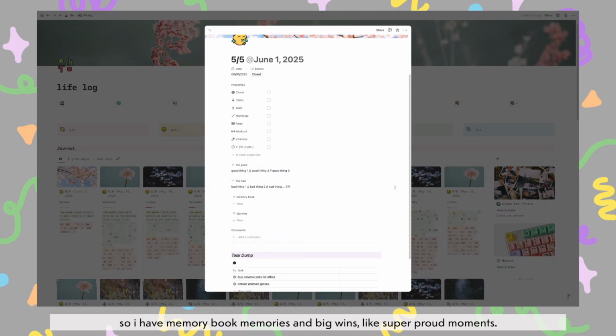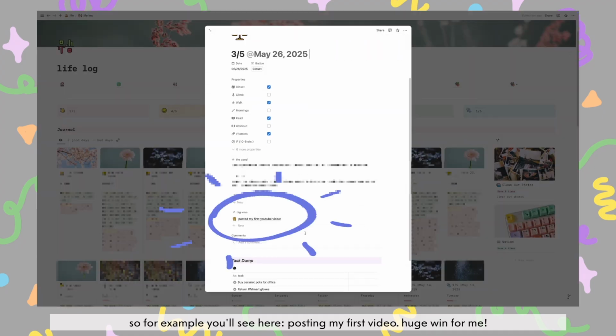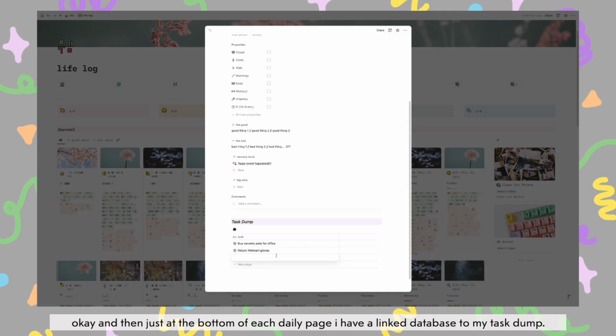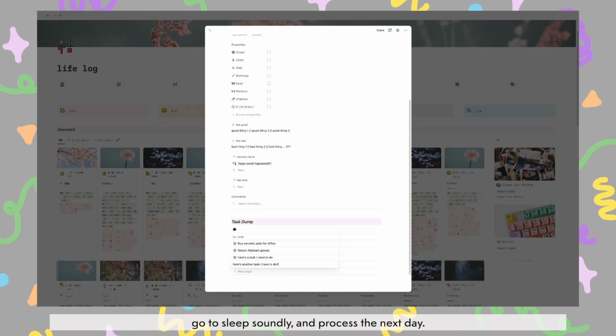So I have memory book memories here and big wins, like super proud moments. For example, you'll see here posting my first video. Huge win for me, and I wanted to make sure that stood out and didn't get lost in these other entries. Okay, and then just at the bottom of each daily page, I have a linked database to my task dump. So if I have anything in my head right before I go to bed, I can just empty that there, go to sleep soundly, and process the next day.